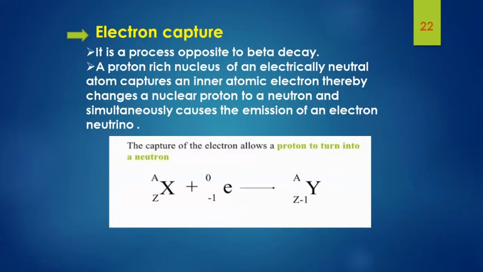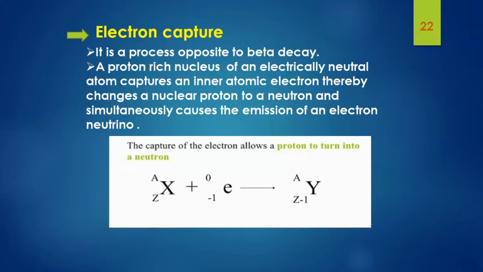Okay, when we talk about all these things, we have to mention one more thing, that's electron capture. Electron capture is a process that is exactly opposite to beta decay. Here, a proton-rich nucleus of an electrically neutral atom captures an inner atomic electron, mainly from the K or L shell, thereby changing a nuclear proton to a neutron, and simultaneously causes the emission of an electron neutrino.